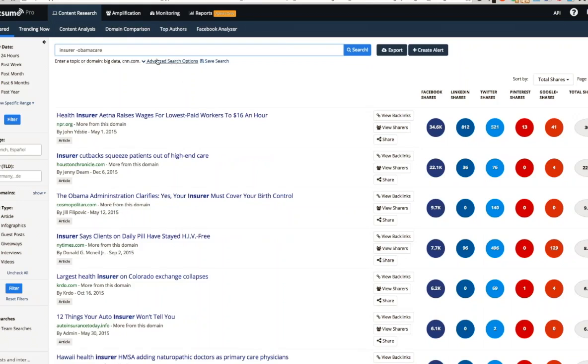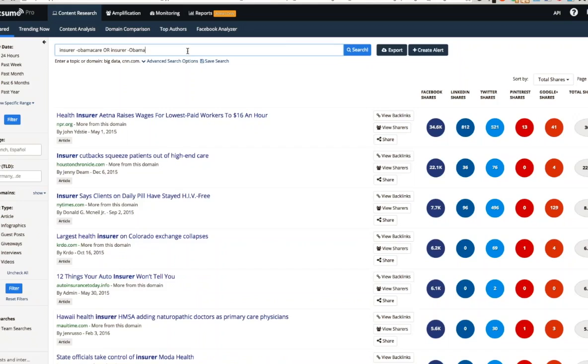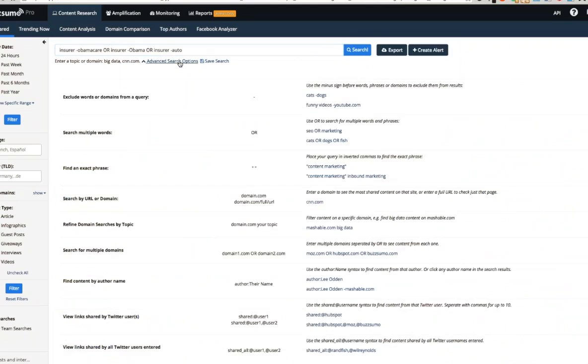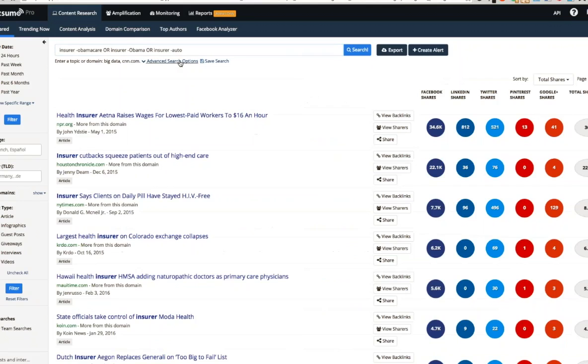So what we've done now is filtered out Obamacare, because that's not going to be useful for him. So we do have a negative function that you can use. We're still getting some results about Obama, so I'll just add another negative filter. And then his use case specifically was about health insurance. So I'm going to go ahead and filter out that mention of auto there. So we do have a lot of advanced search options that you can find here on the drop-down menu underneath the search field. If you forget later what you can do, just click on this and you'll see all the advanced search options that are available to you.